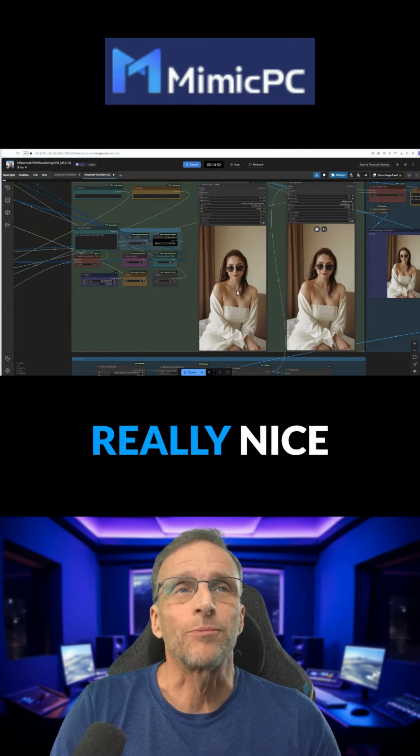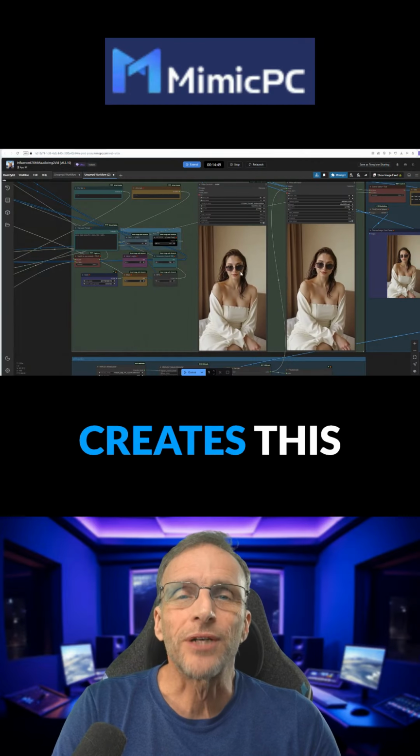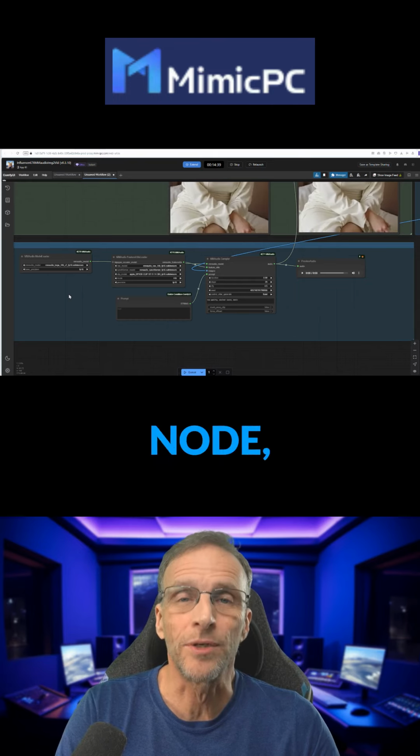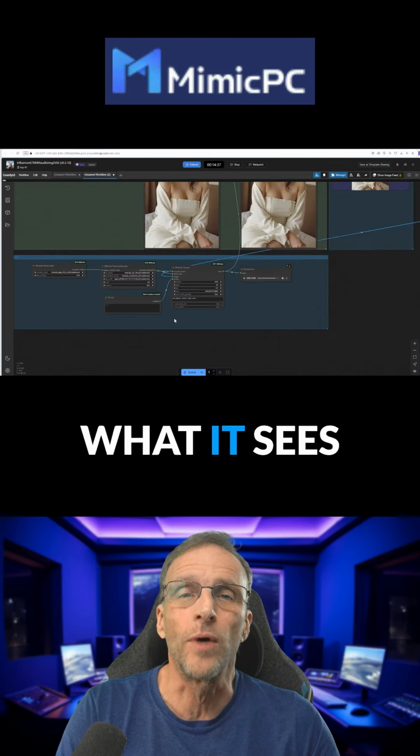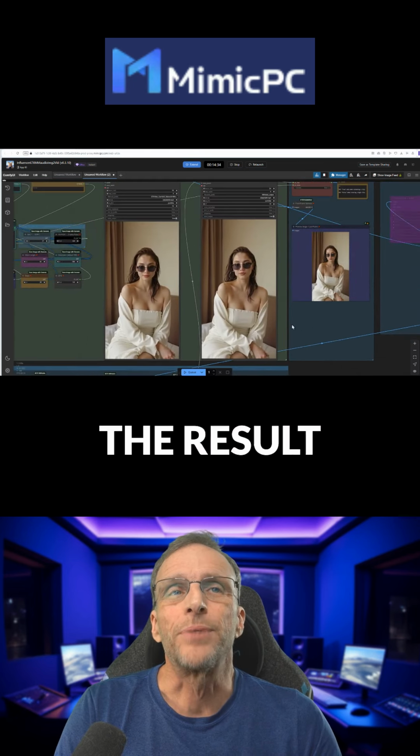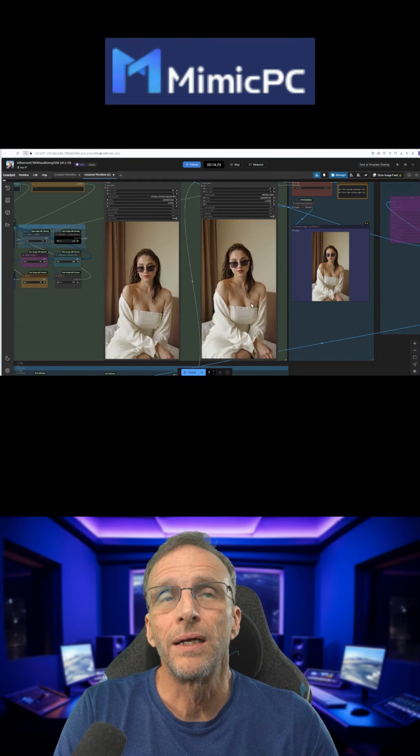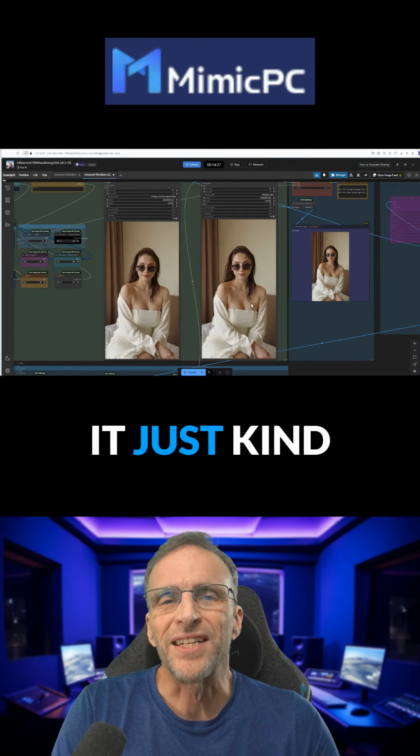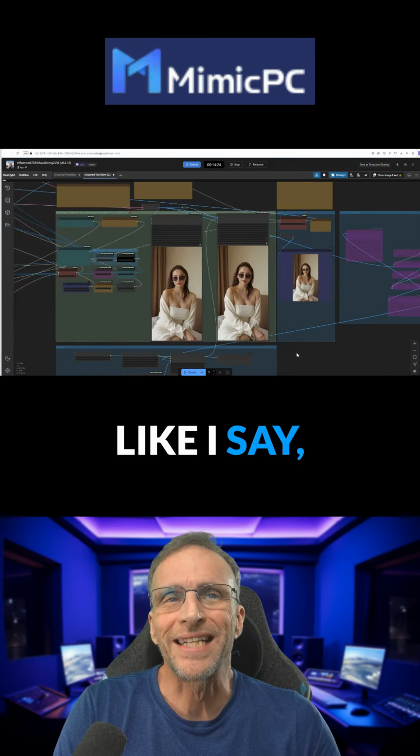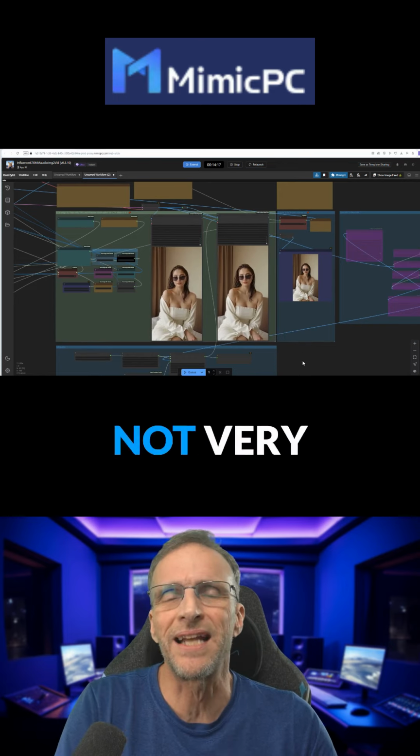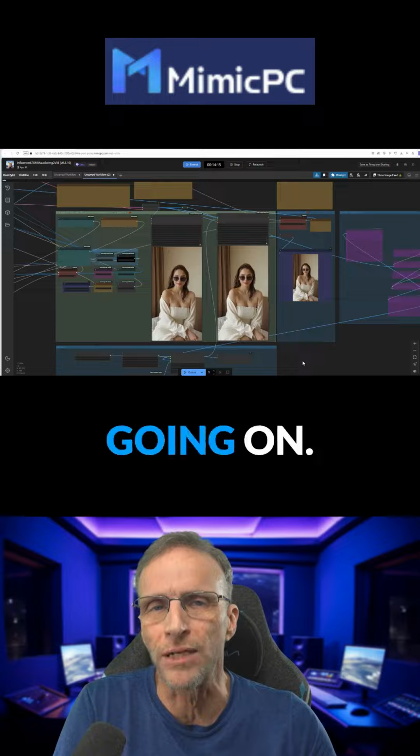And you'll see that we've got some really nice movement here. Now, after it creates this video here, it sends it down to this Audio custom node, which adds sound to it based on what it sees in the video. And it puts the result here, and you can preview the audio by mousing over. In this case, it just kind of put a random music soundtrack. Like I say, it's not always 100% perfect, and when the scene is just someone sitting there, it's not very specific about what kind of sounds should be going on.